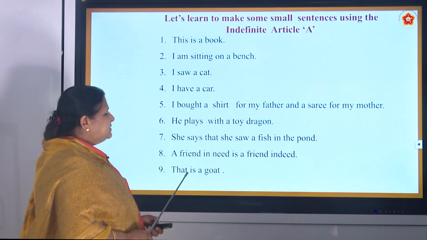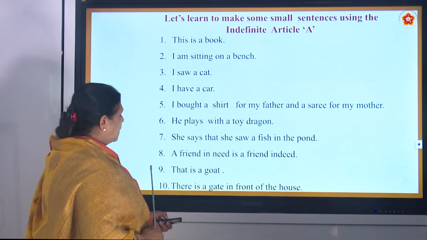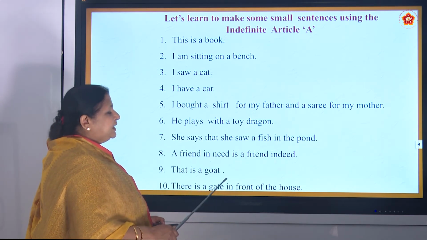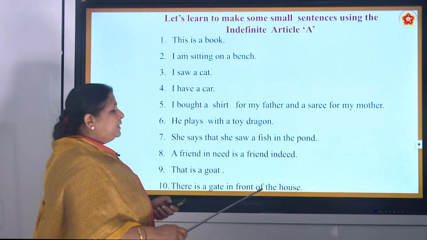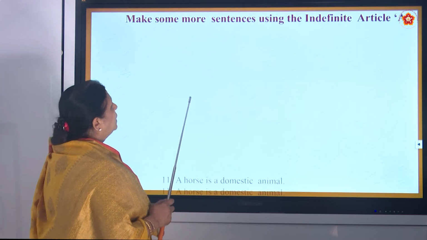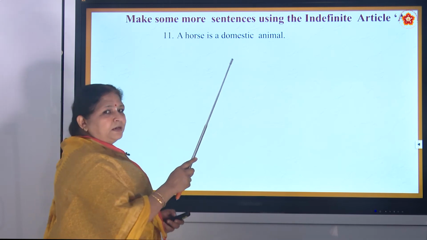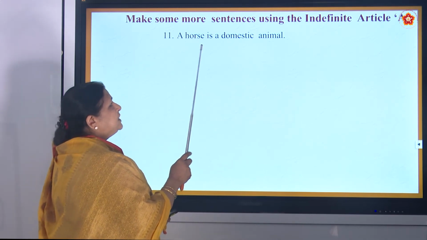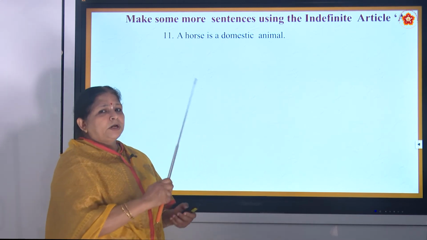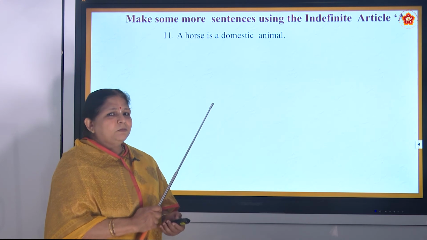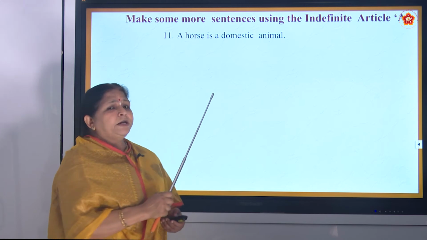Yes, that is a goat. There is a gate in front of the house. Yes. Then we have, a horse is a domestic animal. In future classes, we will learn what are domestic animals and what are wild animals. Okay. For the time being, you learn this word domestic properly.